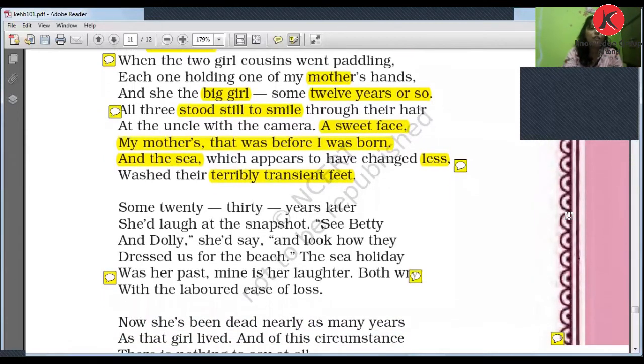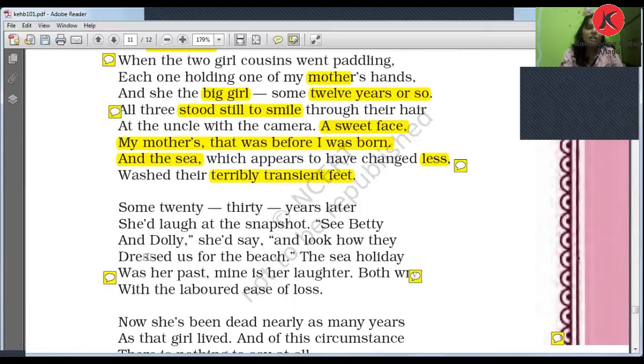Okay, let's go further. Some 30 years later, she would laugh at the snapshot. Right now, the poetess is talking about her mother's past. Now, what is the past of the poetess's mother, right? Some 20-30 years later, my mother laughed at the snapshot.